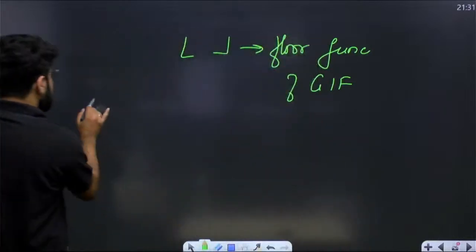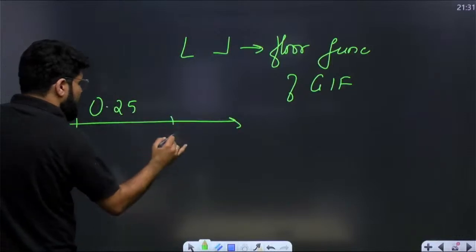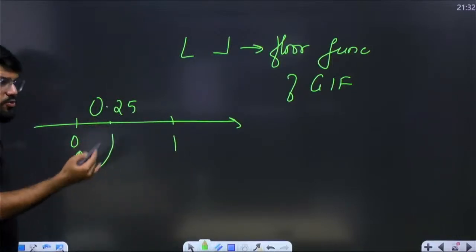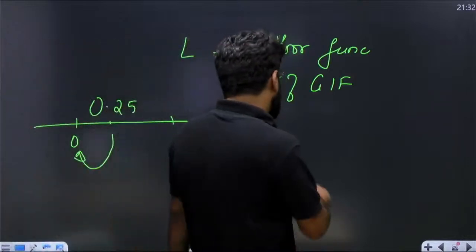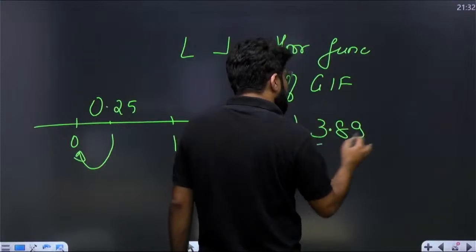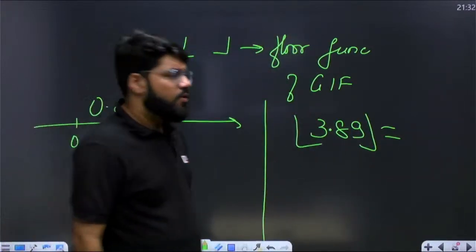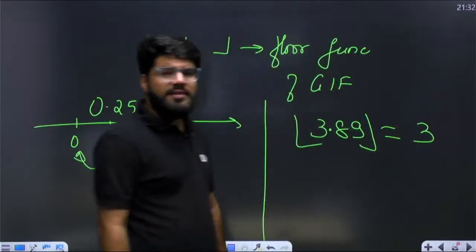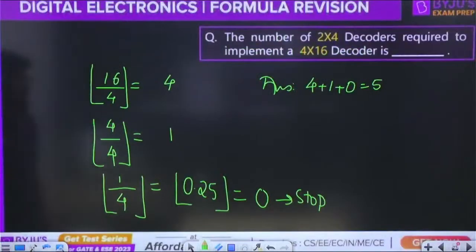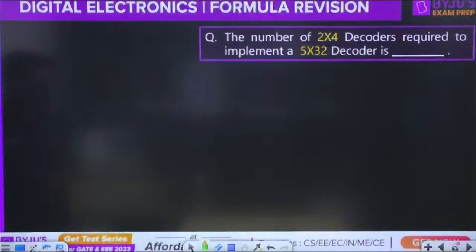So when I am writing 0.25, if I see in the number line, 0.25 is between 0 to 1. So what is the floor value of this? Uske niche kya hai? What is there on the bottom side? That is 0. Suppose there is a number 3.89. What is the integer below 3.89? That is 3. So whenever the answer turns to be 0, you have to stop. This is the procedure. If you have understood the procedure, one more.